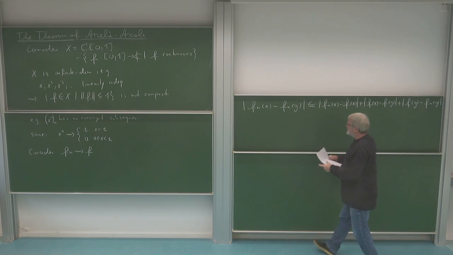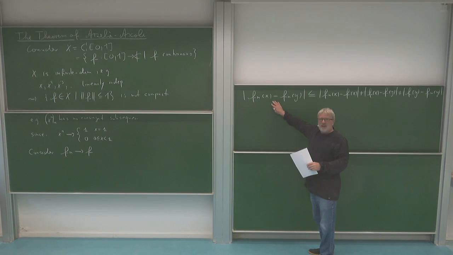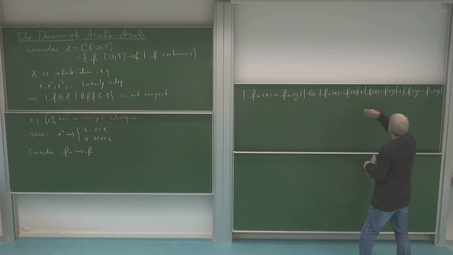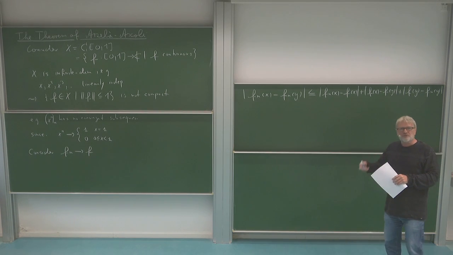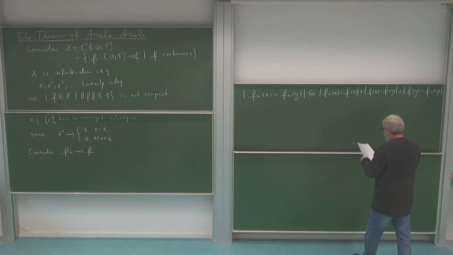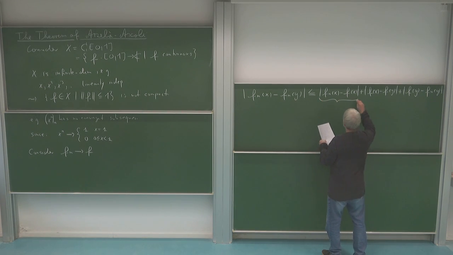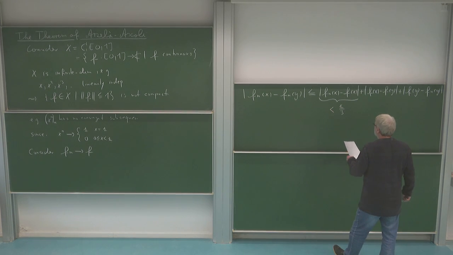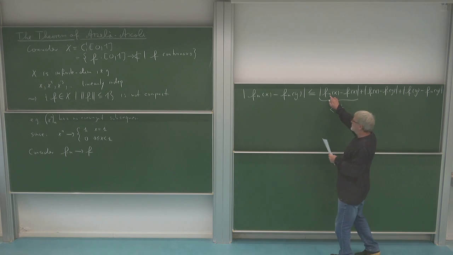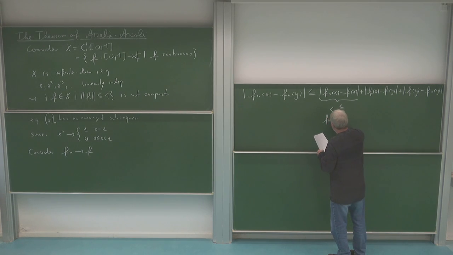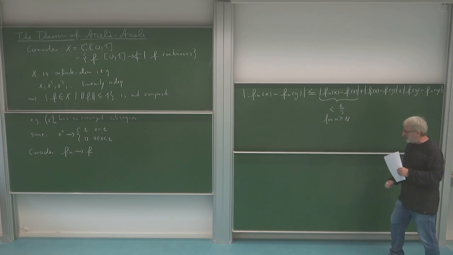and then by the triangle inequality I can do the estimate like this. Continuity asks me that I can make this smaller than epsilon. So let's say I want to make those three terms each less than epsilon over 3. Of course, this guy here I can make smaller than epsilon over 3, but only if n is big enough, so for n bigger than a capital N. The fn's converge uniformly to f.